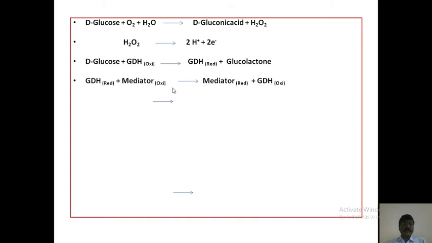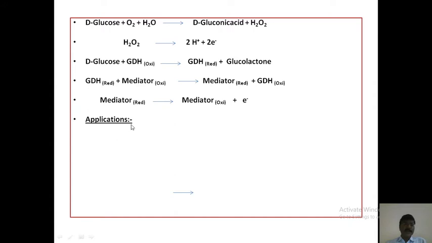GDH reduction plus mediator oxidase gives mediator reduction plus GDH oxidase. Mediator reduction gives mediator oxidation plus electrons. These are the chemical reactions involved in the analysis of glucose by using potentiometric sensors.